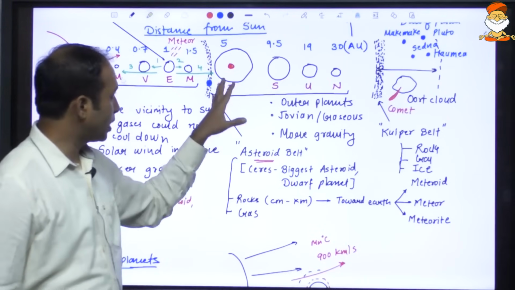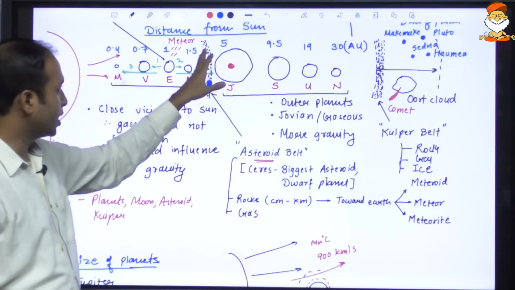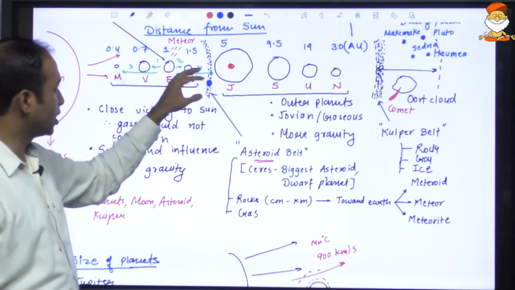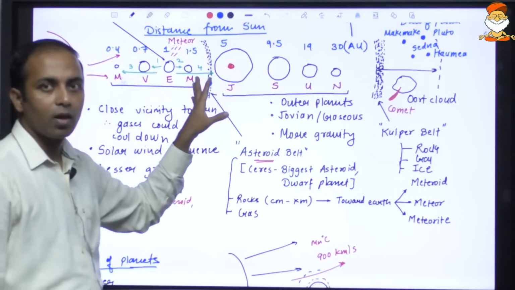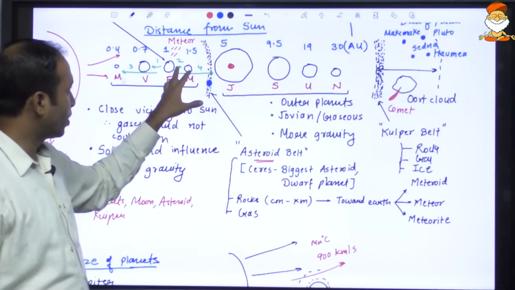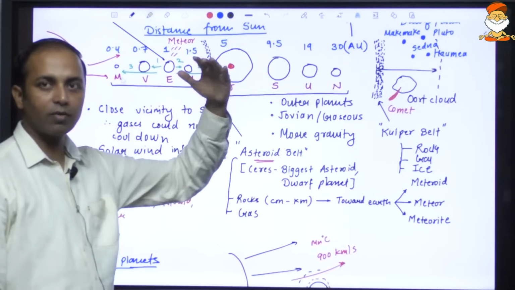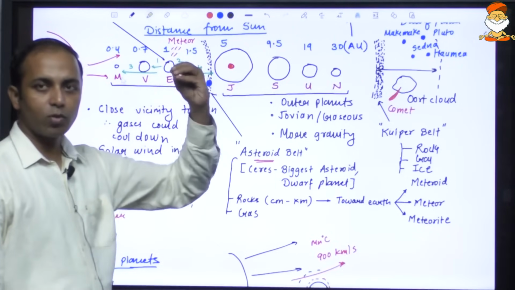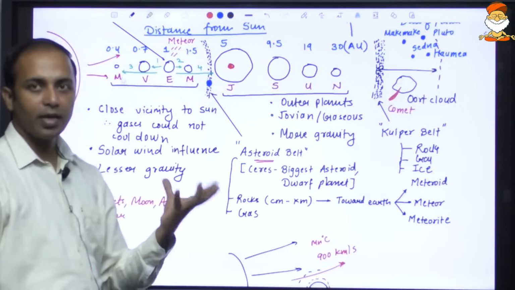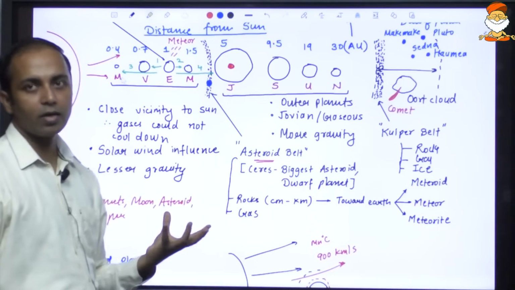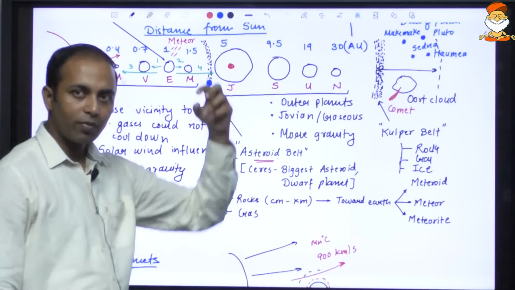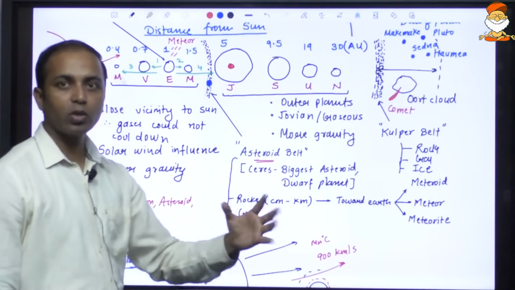Some asteroids from the asteroid belt do happen to fall on different planets. When it comes to Earth, Earth has an atmosphere. Under the influence of the Earth's atmosphere, it heats up and burns and forms a meteor. When many of them fall, it forms a meteor shower.